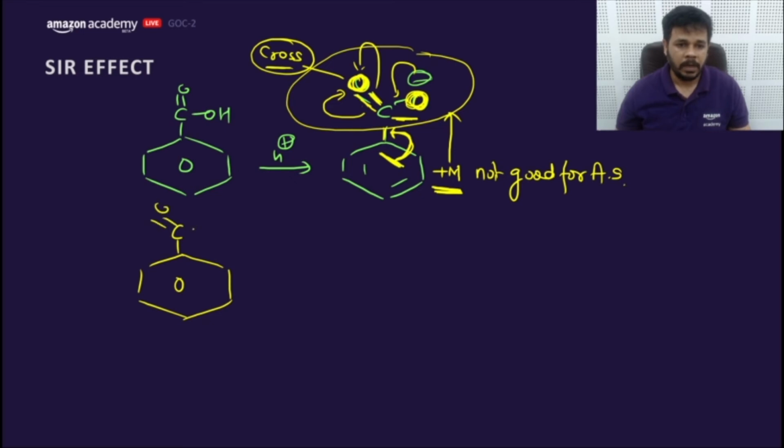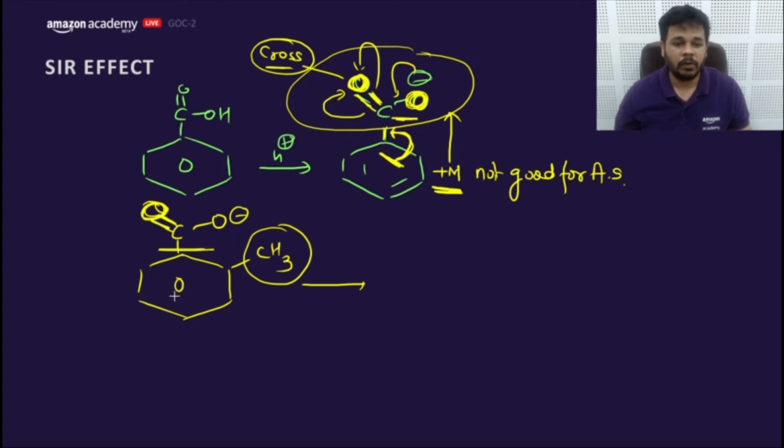We put a bulky group here. Now what would this bulky group do? This would shift this C double bond O minus out of the plane of the benzene ring.